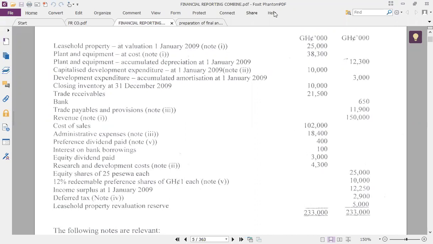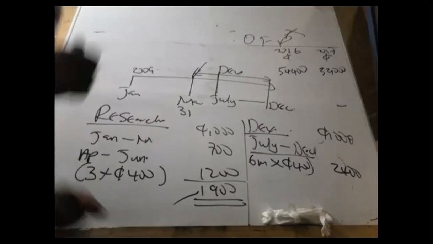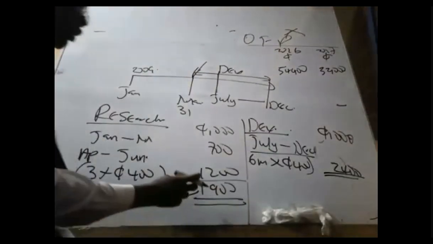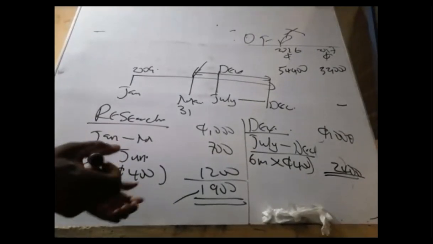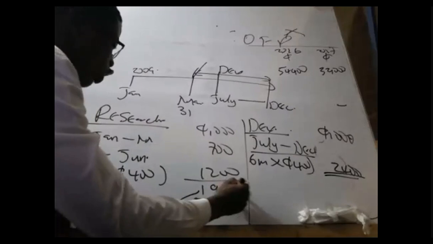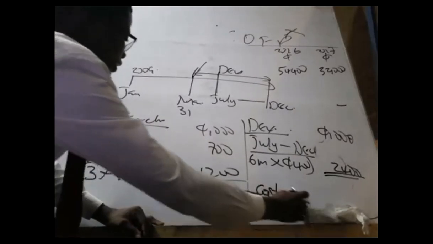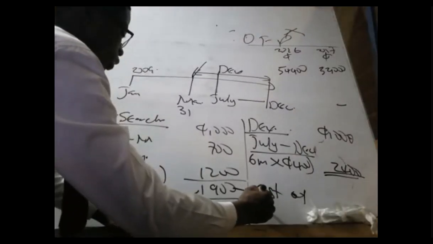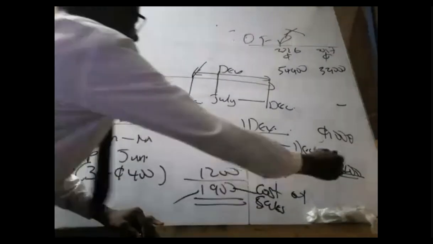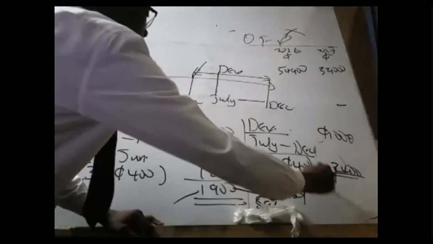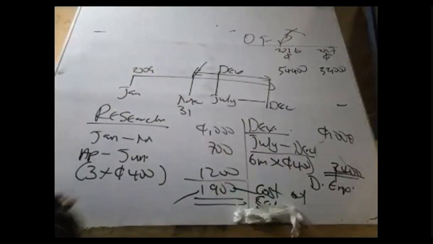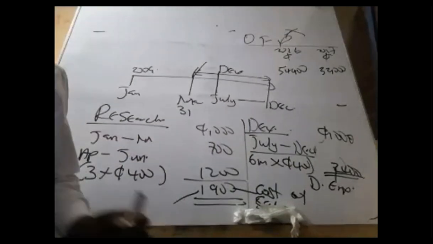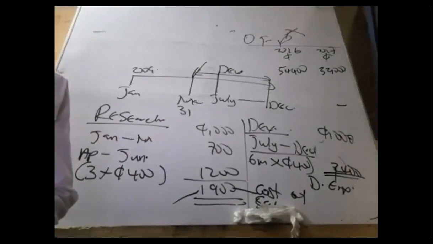This is the composition. If you add 2,400 to that of 1,900, you get 4,300. So in short, kindly send this one to cost of sales as an expense. Kindly send this one to the balance sheet as what? Development expenditure. That is all. So that is the accounting treatment for this.